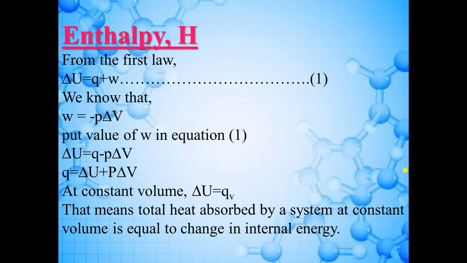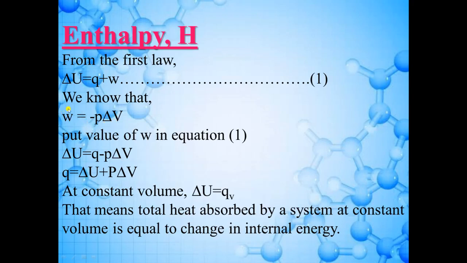So from the first law of thermodynamics, delta U is equal to Q plus W. That means change in internal energy is equal to heat plus work done. So we will consider this equation as 1. Now we know that work done is equal to minus P delta V, pressure into change in volume.